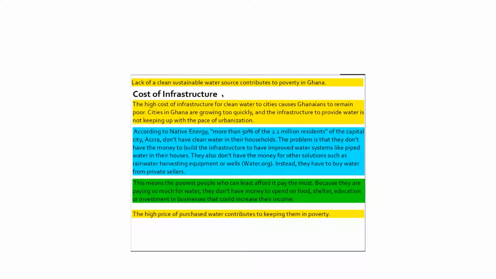This means the poorest people, who can least afford it, pay the most. Because they are paying so much for water, they don't have money to spend on food, shelter, education, or investment in businesses that can increase their income. The high price of purchased water contributes to keeping them in poverty.